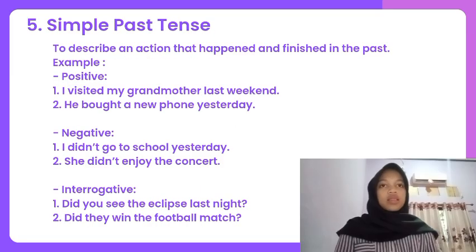The next is simple past tense, to describe an action that happened and finished in the past. Example, in a positive way is I visited my grandmother last weekend. He bought a new phone yesterday. In a negative way is I didn't go to school yesterday. She didn't enjoy the concert. In an interrogative way is did you see the eclipse last night? Did they win the football match?